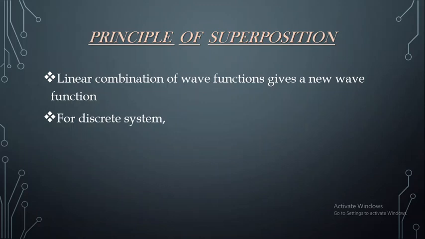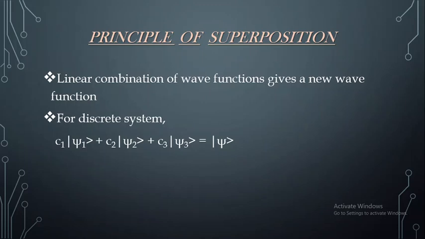So if you consider for an example a discrete system, then C1 ket xi1 plus C2 ket xi2 plus C3 ket xi3 will be equal to ket xi. So here we are having three different states and finally we are having the response as another wave function which is the resultant of that, and C1, C2, C3 are the coefficients corresponding to vectors xi1, xi2 and xi3. So in general we can just remember like this.